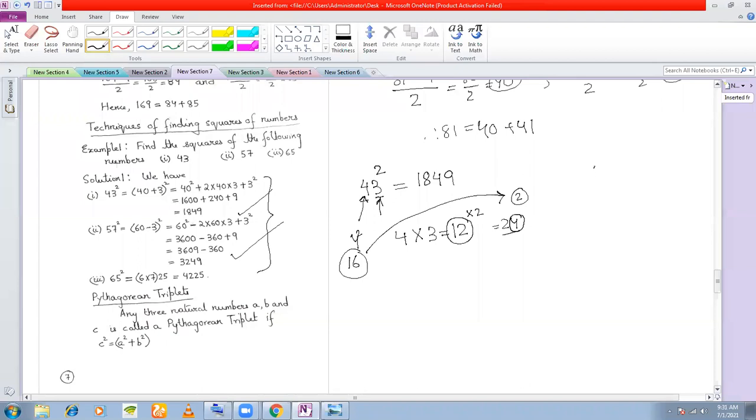Let us say 57 square. Although there is a better way of finding 57 square, we'll do this method only. How do you find out the square of 57? First of all, you square 7 to get 49, right? So in 49, what is the last digit here? 9. So you write here 9. 4 is carry. 4 is in our mind.